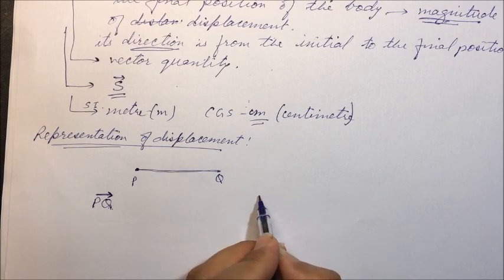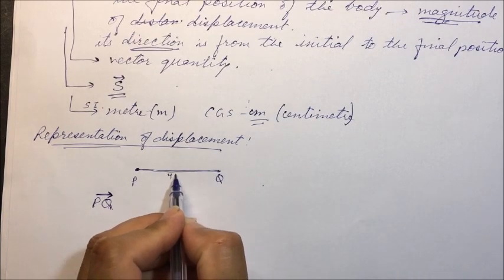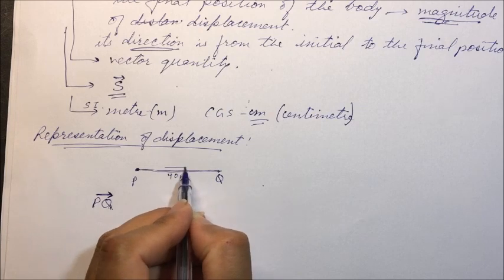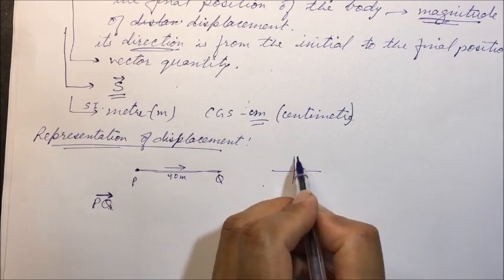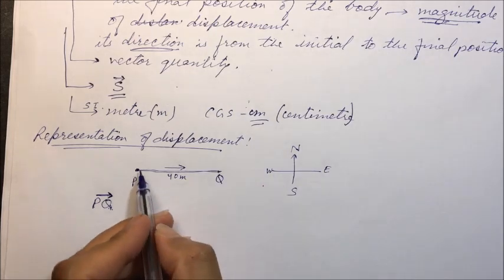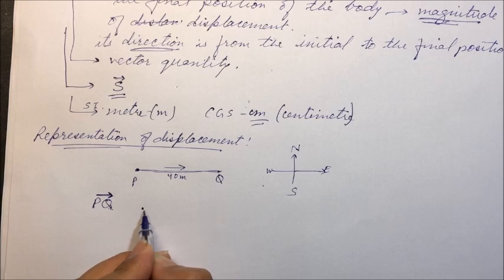Now for example, a body has moved from position P to Q and this distance is 40 meters. Displacement in this direction is 40 meters, and the body has moved due east. So how to represent this vector? P is the initial position.